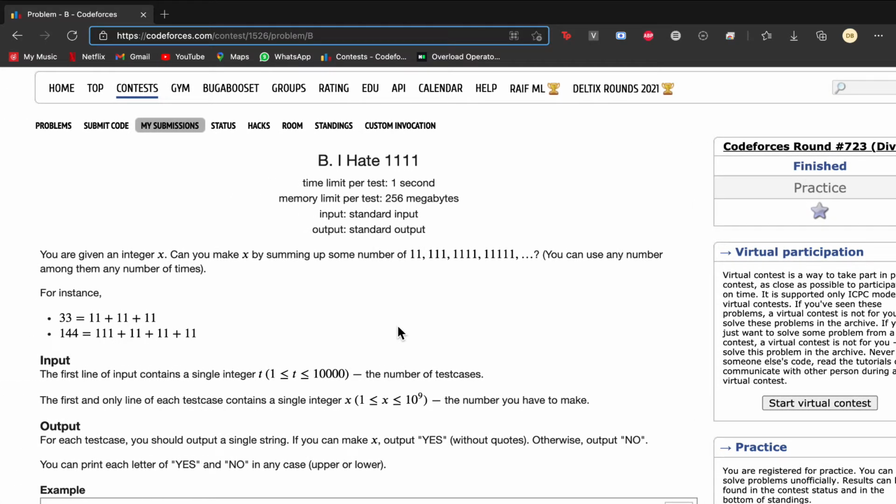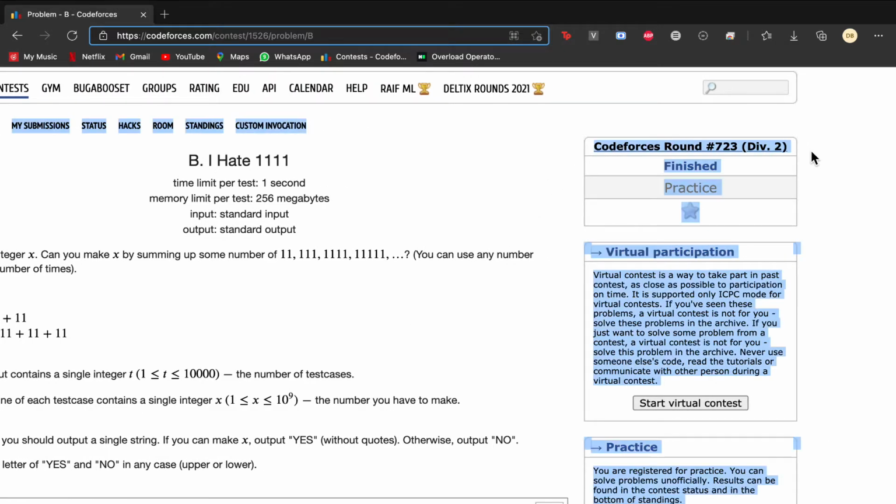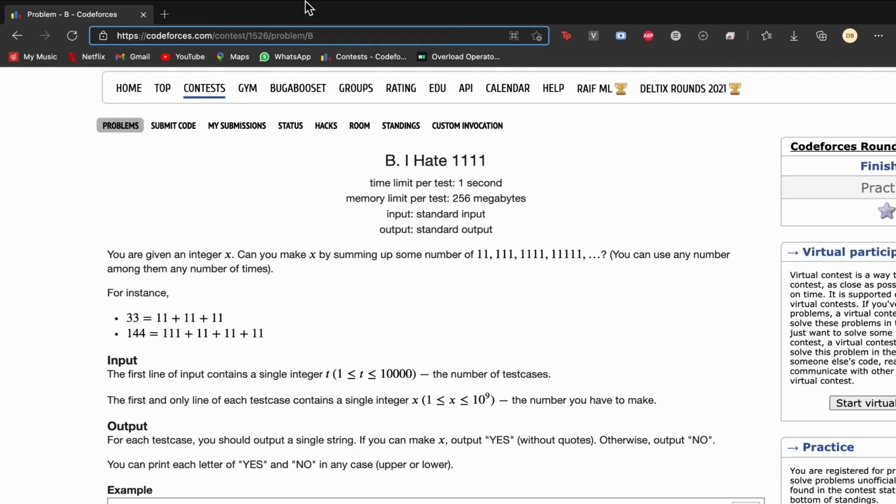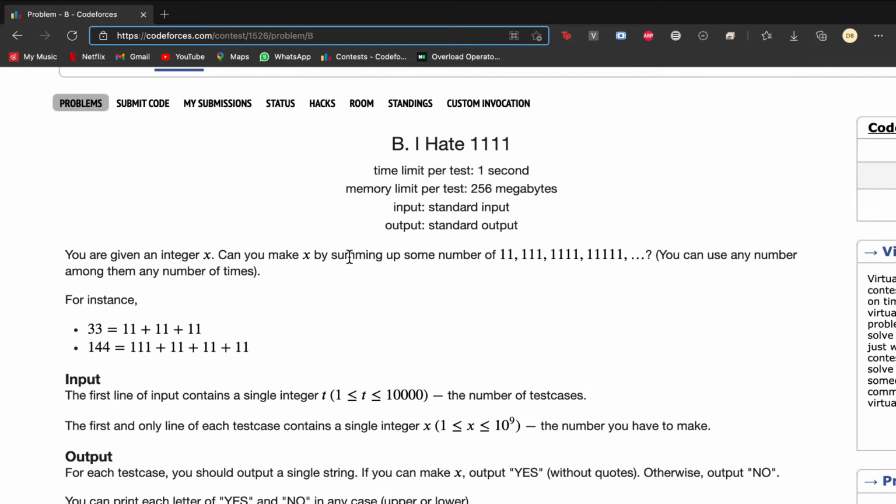So we have the "I Hate 1111" problem from Codeforces Round 723 Division 2 that was conducted today. In this question we are given an input integer x, and we need to see if this input integer can be made by summing any number of 11, 111, 1111 and so on. So basically all the numbers with only ones in them, except one. And we can use any number of times.